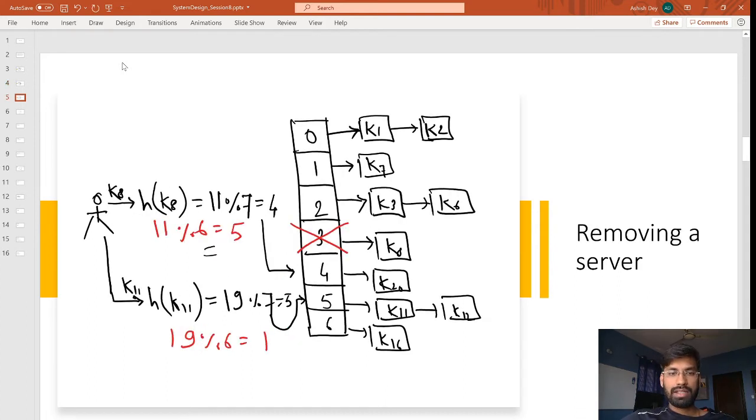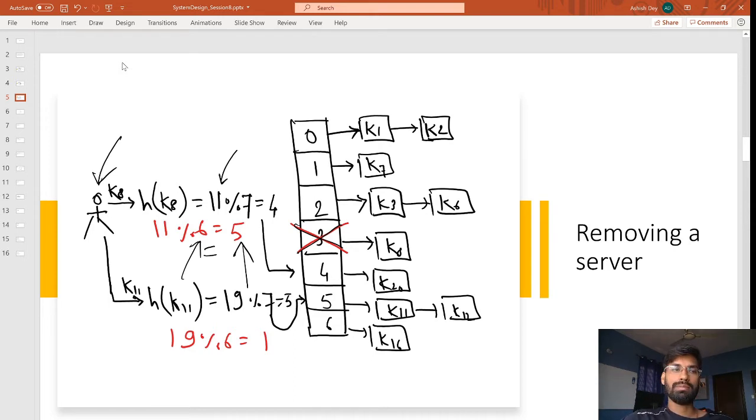A similar problem occurs when we are removing a server. Let's say server number 3 is dead. Now again this guy is trying to fetch key 8. It is getting the same value 11. Earlier there were 7 servers, now there are 6 servers. When there are 6 servers, we are taking a modulus with 6 and we are getting a value of 5. So it will try to fetch the value at server number 5, but the value is not there in server number 5, right? So that is how exactly the problem is created.